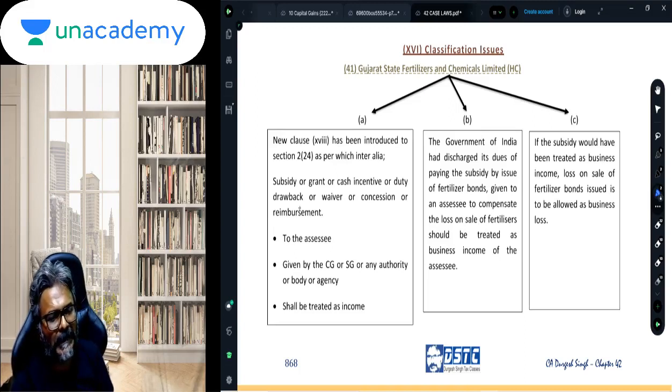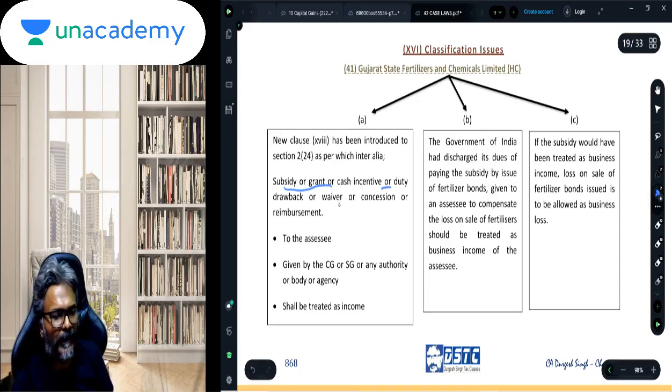Now, subsidy or grant or cash incentives or duty drawback or waiver or concession or reimbursement to the SSC given by the central government or state government shall be treated as income. I think all of you are aware. The government of India has discharged its dues of paying the subsidy by issue of fertilizer bonds.